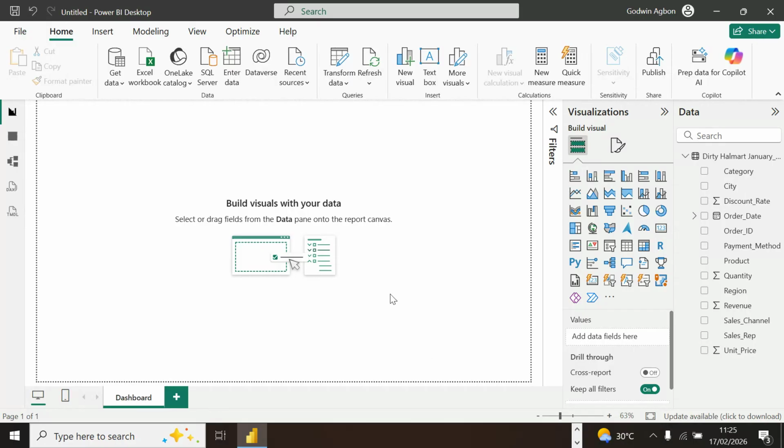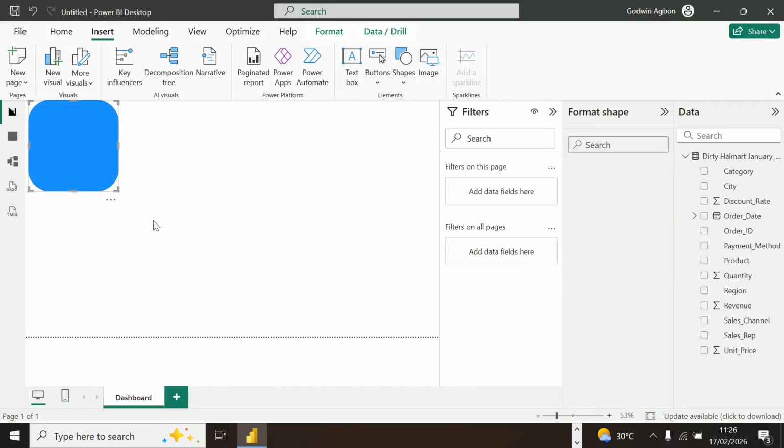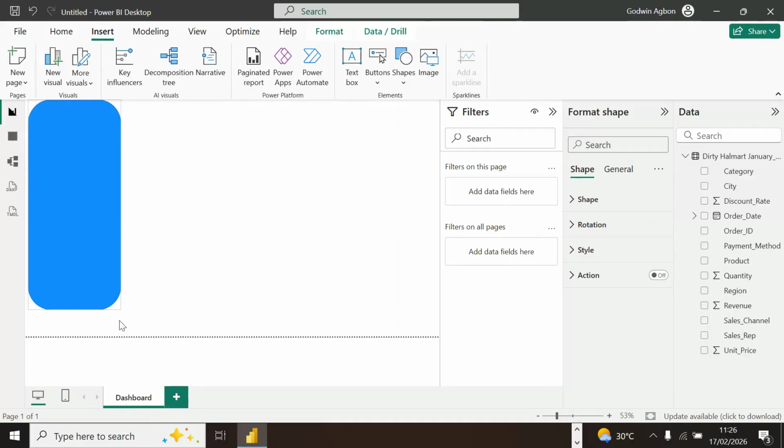Now I need to design very simple reports that will probably show us the total revenue, maybe revenue by sales or revenue by location, by region. So I will go to insert first. I just want to put a small shape. Let me pick any of these shapes. I can probably have this here.